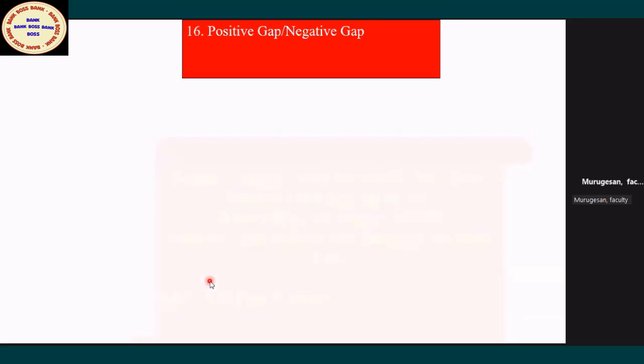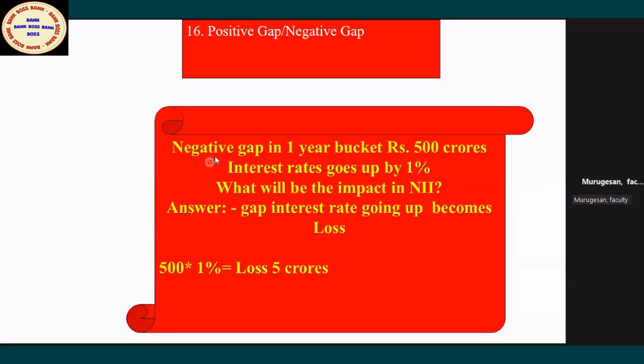Now the next question, you see negative gap. Now you are coming to negative gap. Say 1 year, 500 crore negative gap. That means the bank has to mobilize 500 crore. Now interest rate goes up by 1%. Now the bank has to mobilize, but you have to get that funds from the market. Now you are not investing, you are going to borrow.